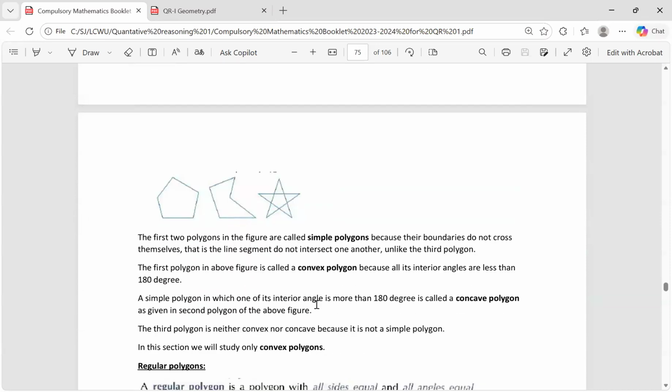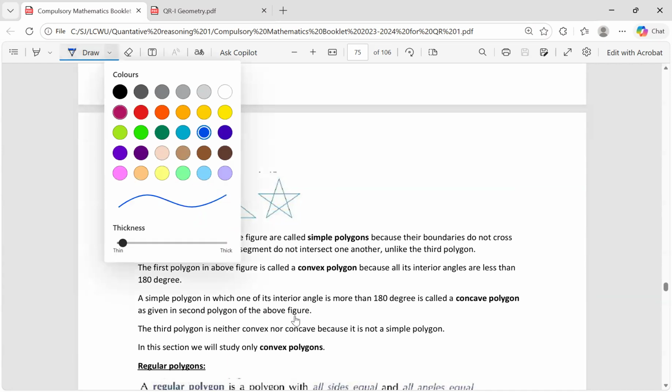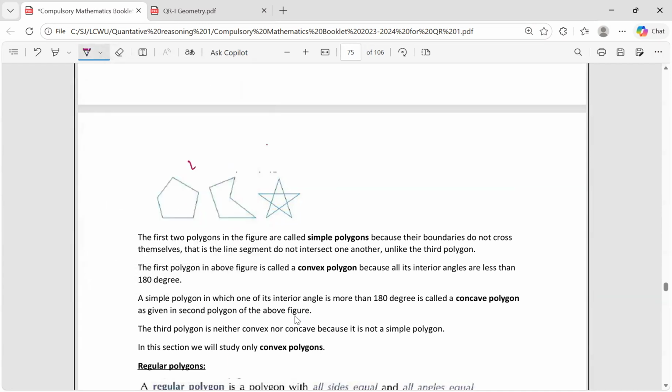A five-sided polygon is called a pentagon. A star-like shape is not considered to be a polygon. These two are polygons. This is also a five-sided polygon because it is equivalent to this. These are three alternate shapes of a pentagon.